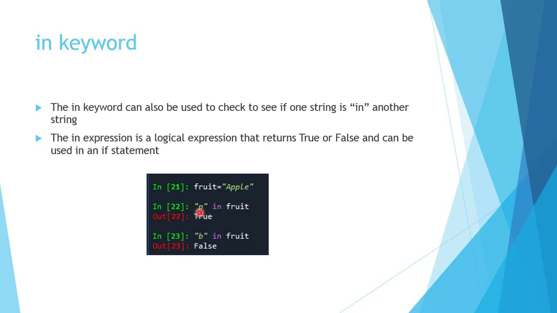Is P string available in fruit? P is available in fruit, that is apple contains the P, so it will return true. Now we are checking if B is available in fruit. B is not available in apple, so it will return false. So it is a logical expression used to check if one string is available in another string or not.